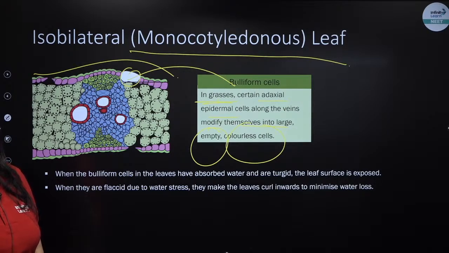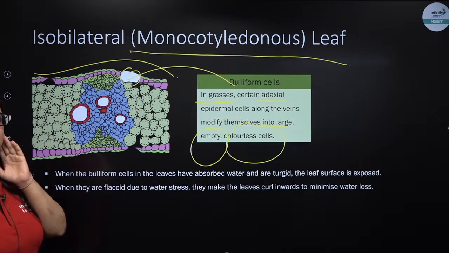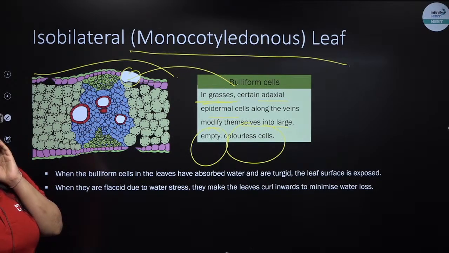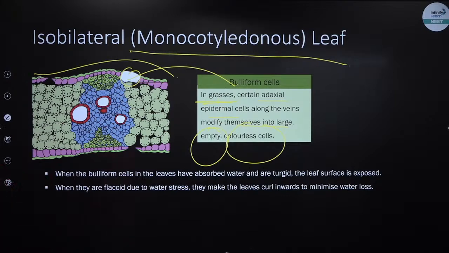Ma'am, screen is blur. Are you sure the screen is blur? Okay, just give me a moment.